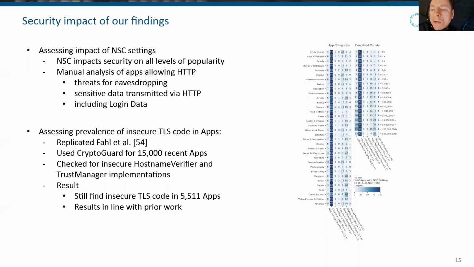As for assessing the overall state of the ecosystem in terms of security of TLS code, regarding our study of Google safeguards, we replicated a study from 2012 on the disastrous state of TLS and actually got the same results, with one third of the applications that we analyzed actually containing insecure TLS code, which is in line with work from 2012, as well as with the results from our Play safeguard study.